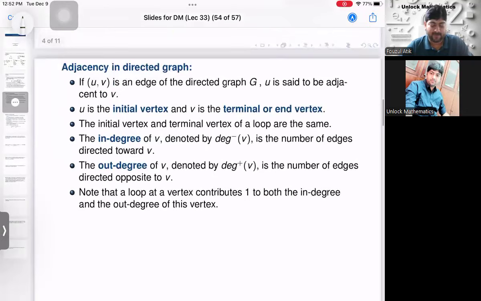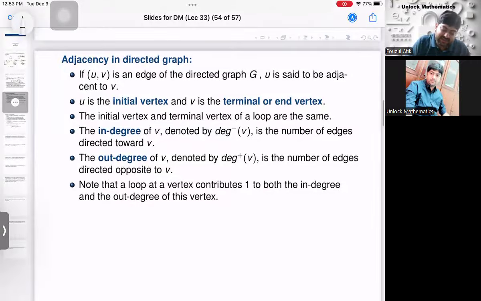The next one. Adjacency in a directed graph. Till now we discussed adjacency in an undirected graph. But if you have a directed graph, what will happen? If (u, v) is an edge in a directed graph G, then u is said to be adjacent to v, right? So if the edge starts at u and goes to v, then u is said to be adjacent to v, correct? And u is said to be the initial vertex, and v is the terminal vertex or end vertex, right? So the edge uv is like that.